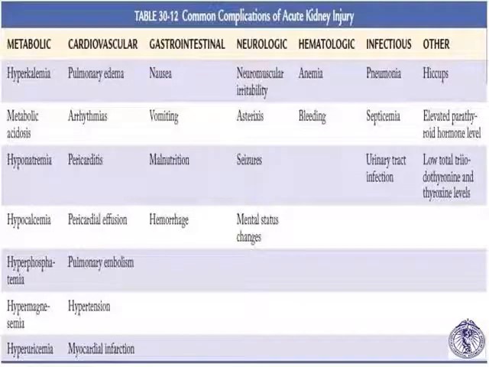Complications of AKI: various metabolic, CVS, GI, neurologic. The patient would complain firstly of nausea, vomiting, that is the GI complications. Metabolic, that is you can rule out the various electrolytic disturbances: hyperkalemia, hyponatremia, hypocalcemia, hyperphosphatemia. Cardiovascular: pulmonary edema, arrhythmias, pericarditis, pericardial effusion. Hematologic: there would be anemia, and the anemia would be normocytic, normochromic, bleeding. Infectious: pneumonia, septicemia, and other causes such as hiccups.